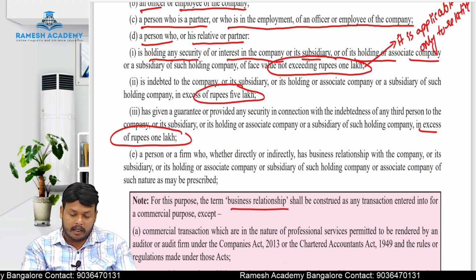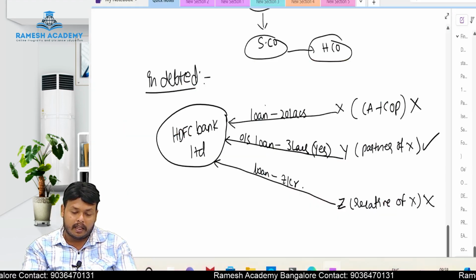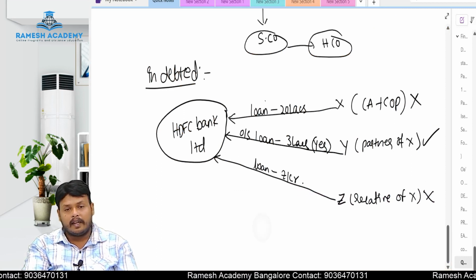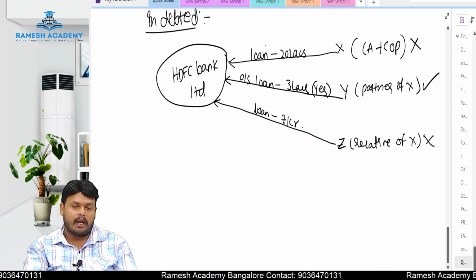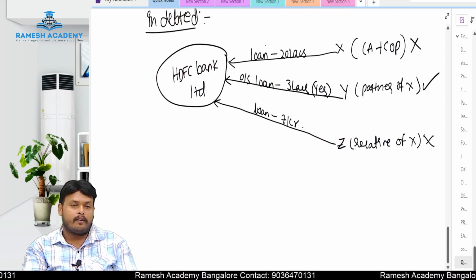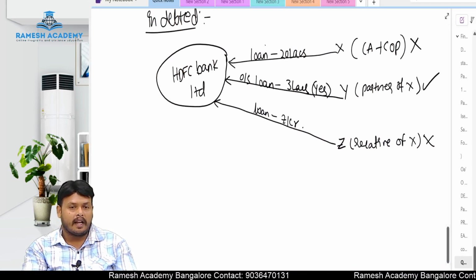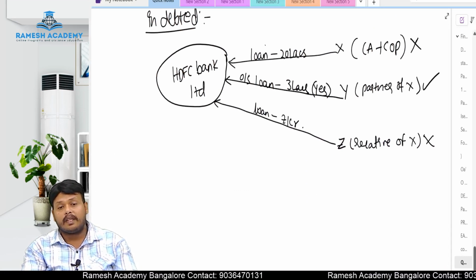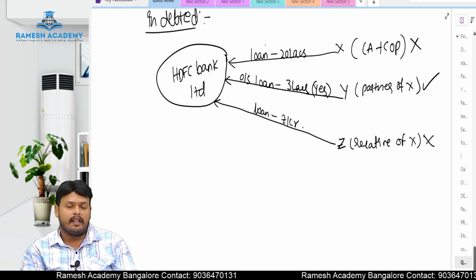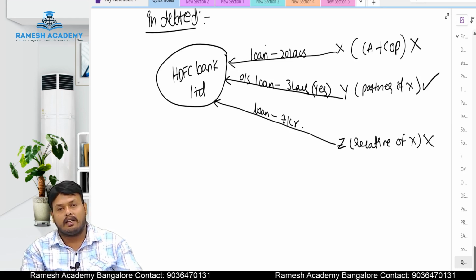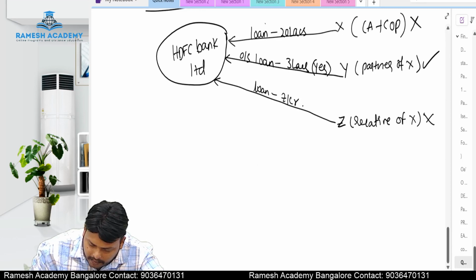So here what they are trying to say is that if you yourself are giving a guarantee to a person, or your relative is giving a guarantee to a person, or your partner is giving a guarantee to a person in excess of rupees 1 lakh, then in that case you are disqualified to act as an auditor. Let us see in the case of an example and you will understand.